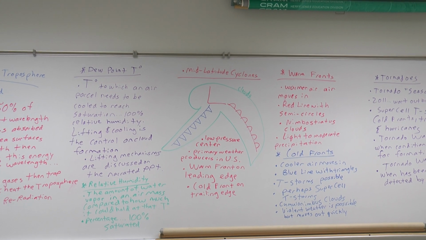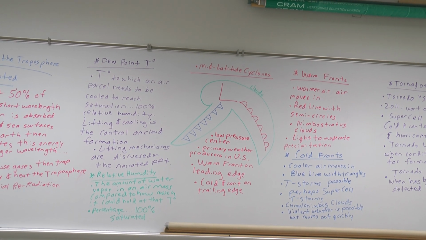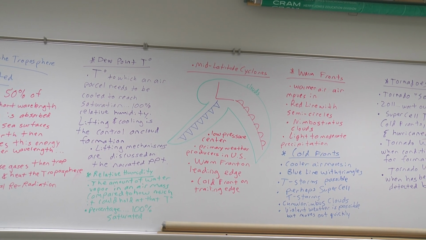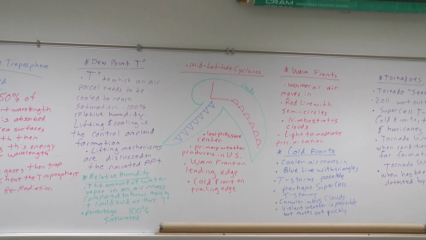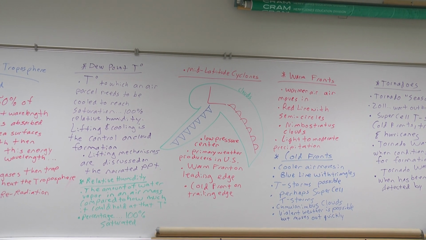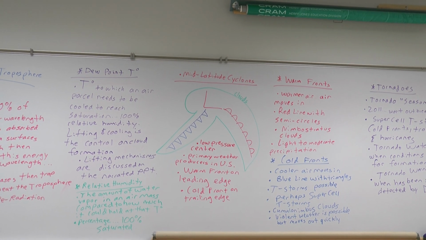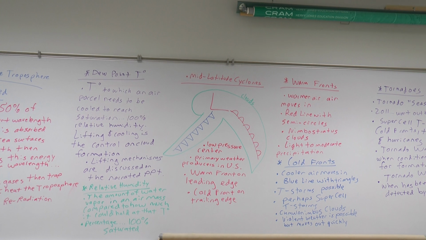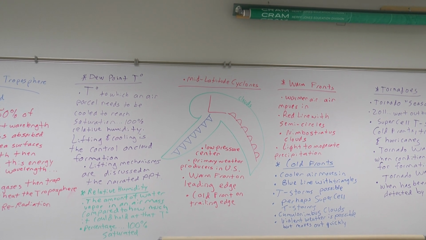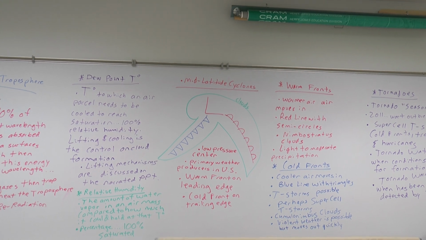Now these things are indeed the primary weather producers in the United States, and there's a warm front on the leading edge and a cold front on the trailing edge. So you see the warm front there, it's a red line with semicircles. You see the cold front, it's a blue line with triangles. In green is an outline of where we expect to see clouds. So we expect to see clouds around that low center, which is that roundish thing at the top with the big red L in it.